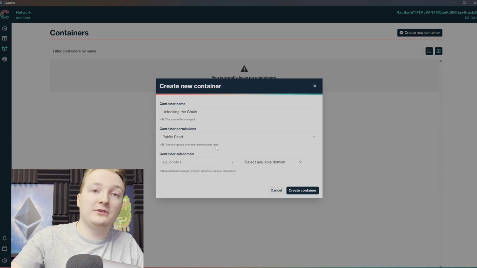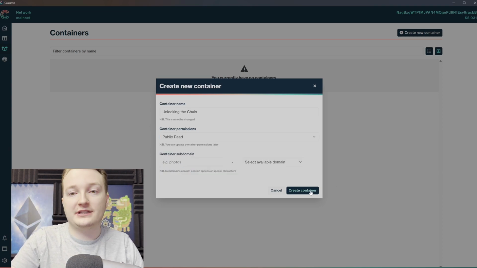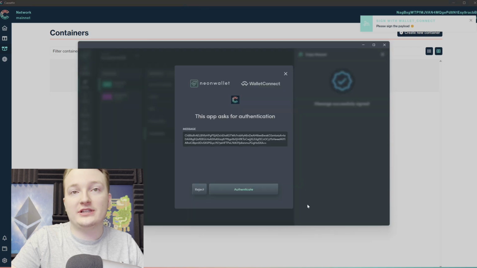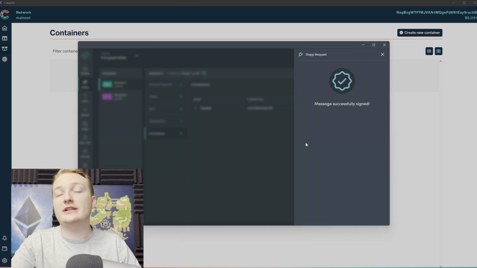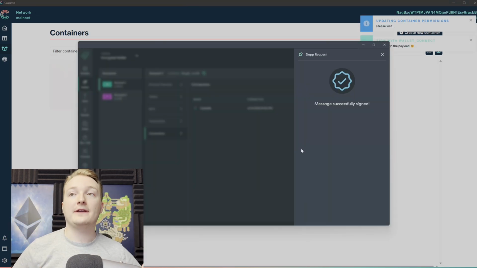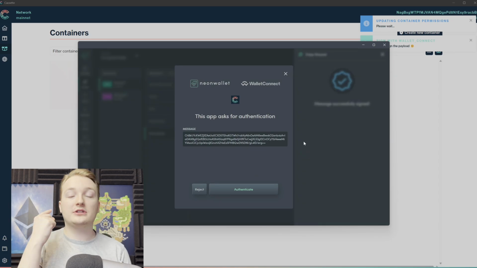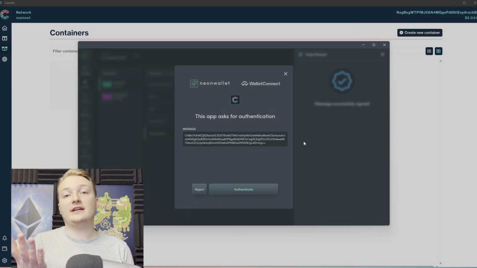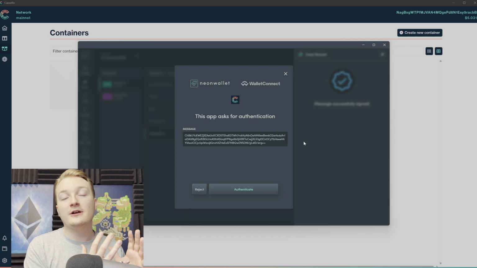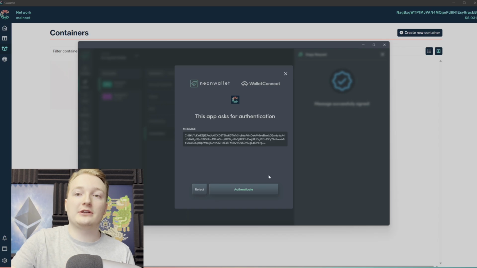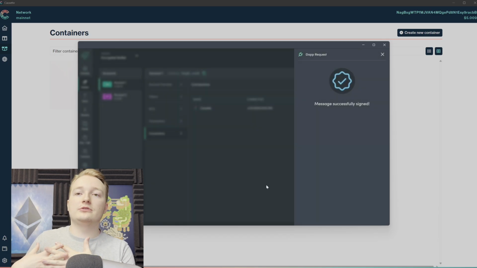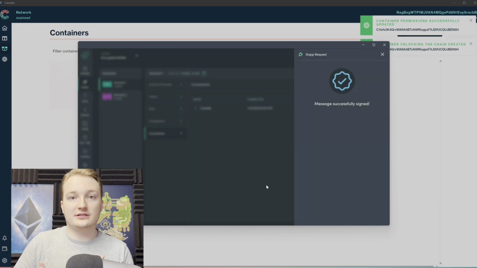Now, I'm not going to touch subdomains for this one, so we're just going to create this container. It's going to send a transaction to the wallet, and then I sign the transaction, which is going to create the container, which is done. Now there's going to be a second transaction. That second transaction is for the permissions I set, public read. By default, any container you make is a private container. That was the first transaction I signed. The second transaction I'm signing right here is going to put those permissions that I assigned onto my container.